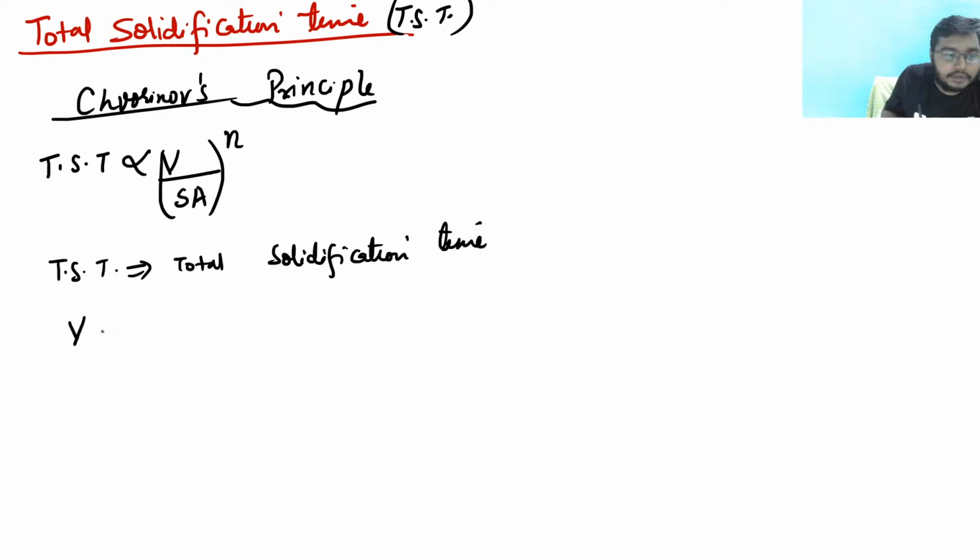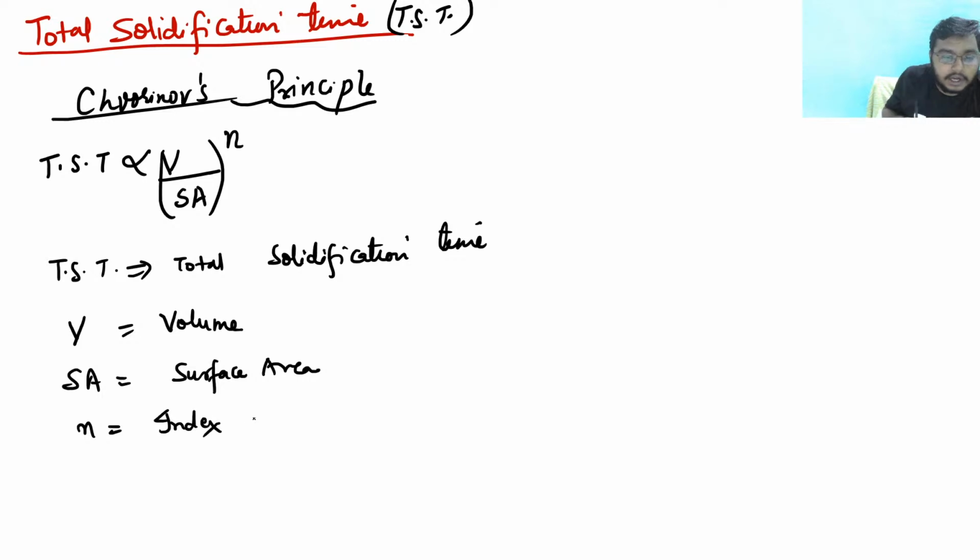Next, V is the volume, SA is the surface area, and this n is the index. Generally it is considered to be 2.